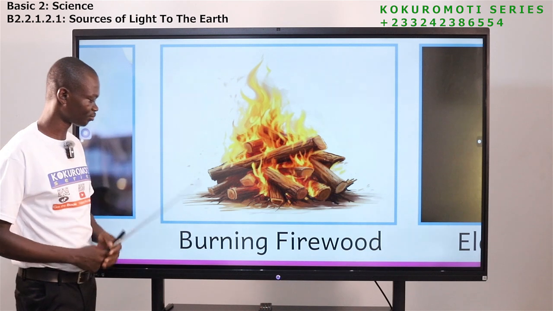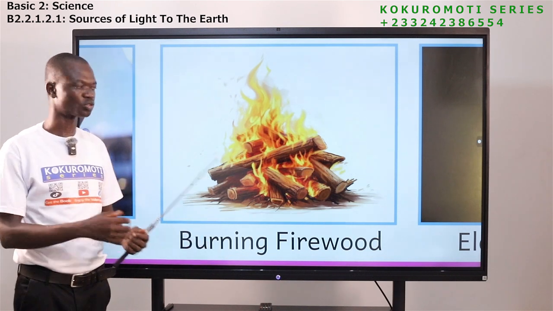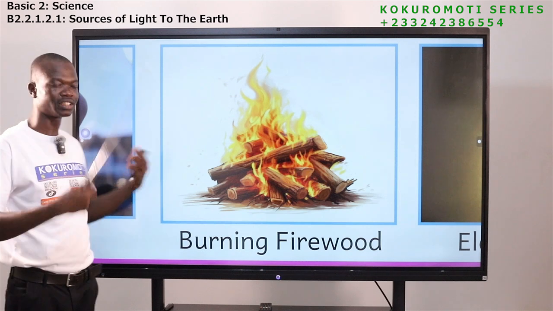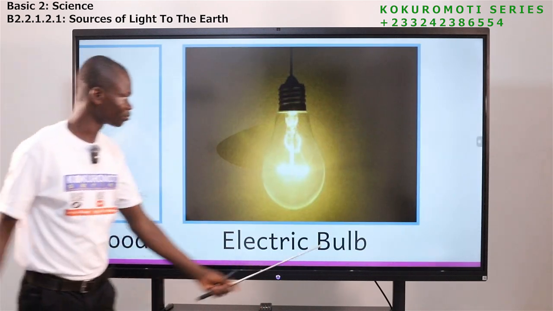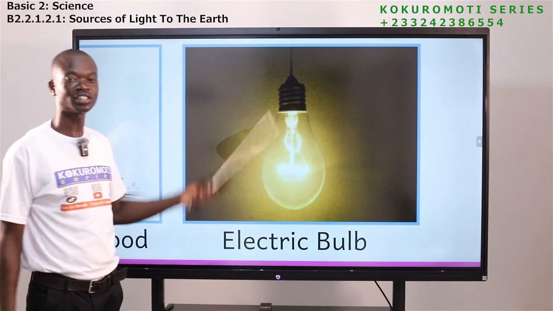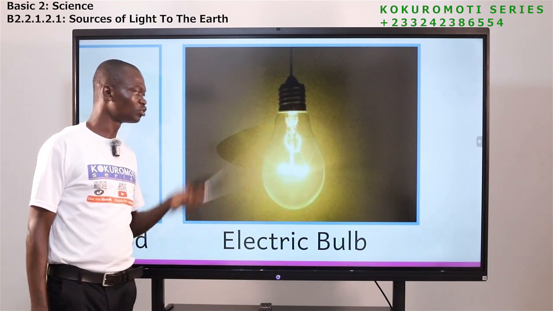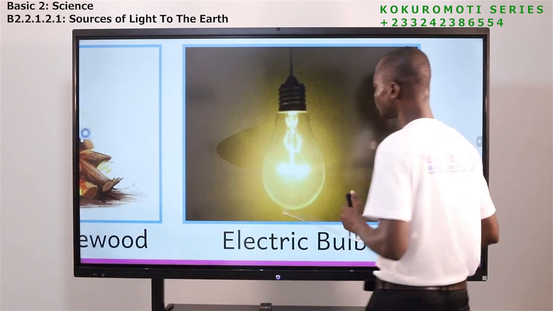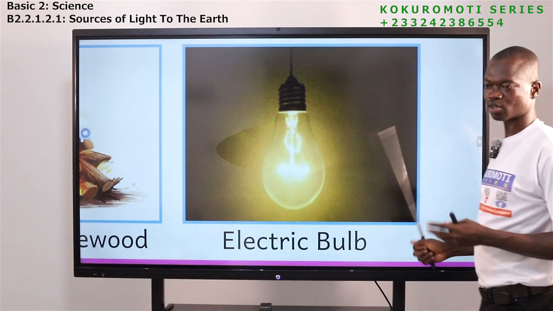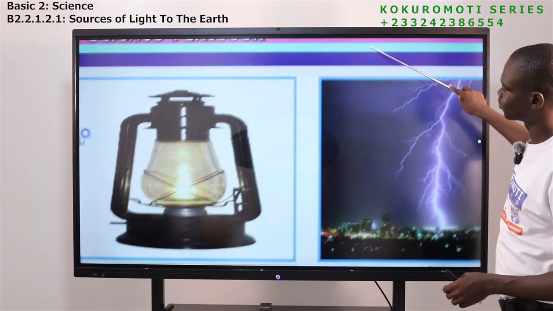Now look at this. Burning firewood. So this is firewood, right? So if you are burning firewood, it gives what? Light. Help us to see. The next one is what? Electric bulb. I know you have this in your room. In your classroom, in your bedroom, dining hall, your kitchen, you have this. It also gives us what? Light. Okay. Is that all?